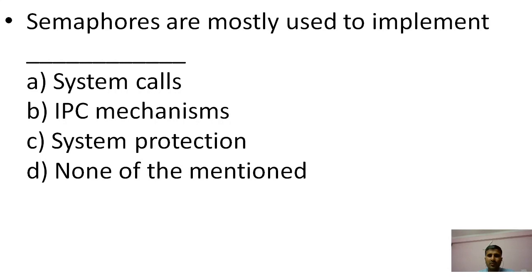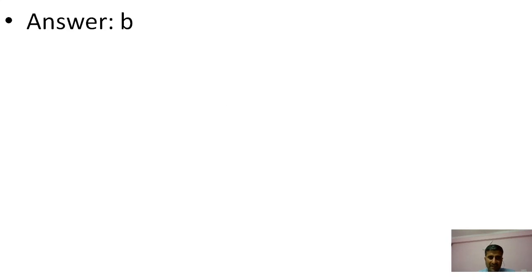Right. Semaphores are mostly used to implement system calls, IPC mechanism, system protection. None of them are mentioned. So B is the right answer.